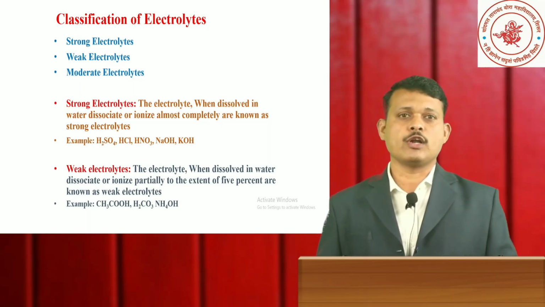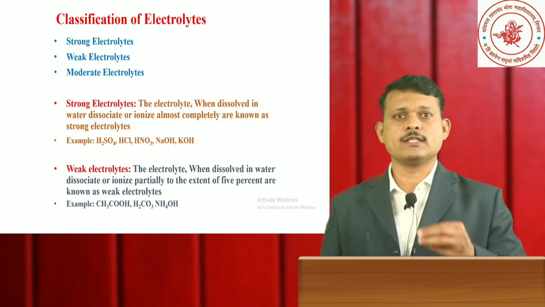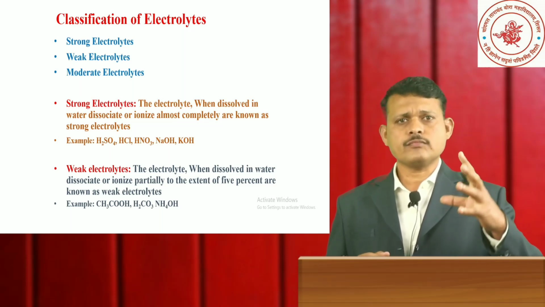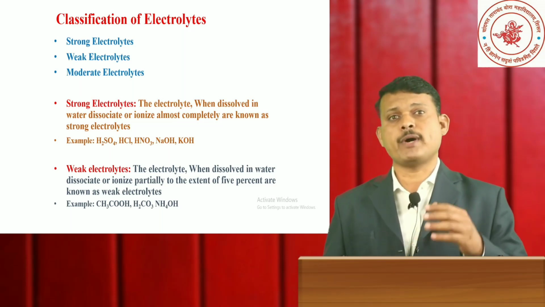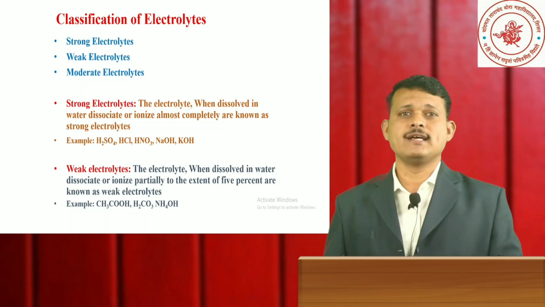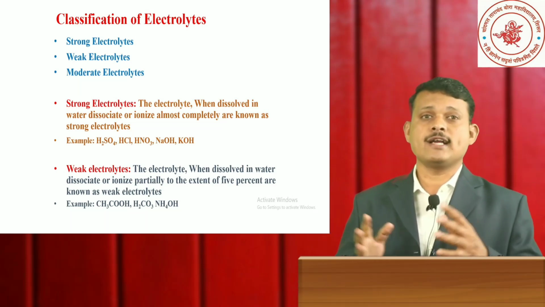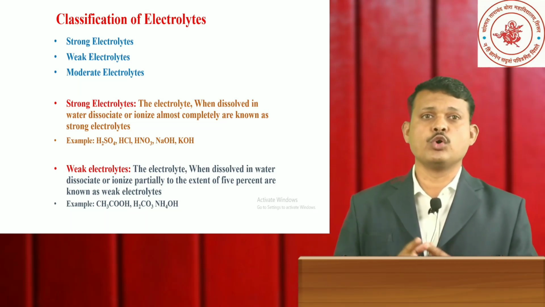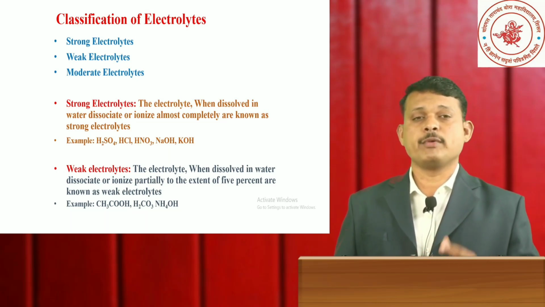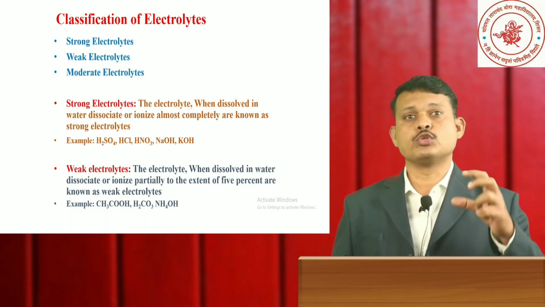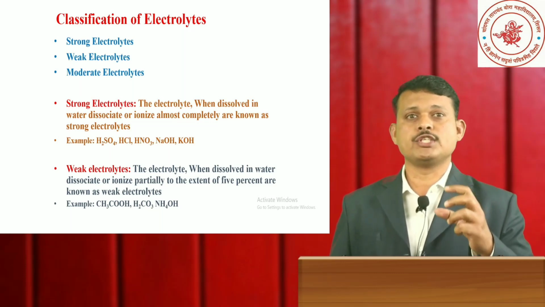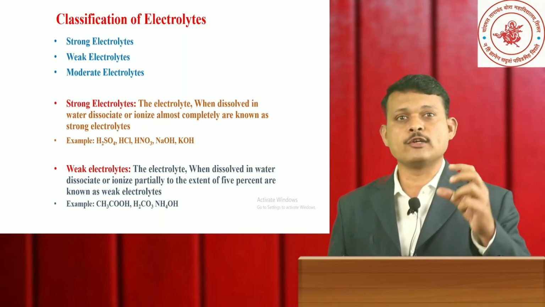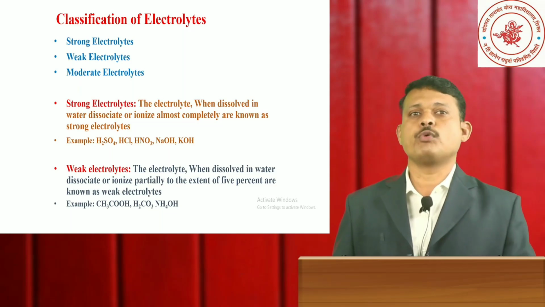When such salts or compounds are dissolved, they dissociate partially, and weak electrolytes play a very important role in ionic equilibria, because the ionic equilibria chapter is totally focused on the dissociation or ionization of weak electrolytes in an aqueous solution to form ions.